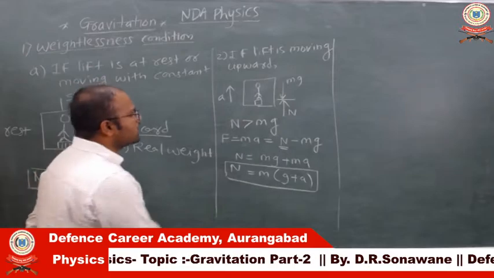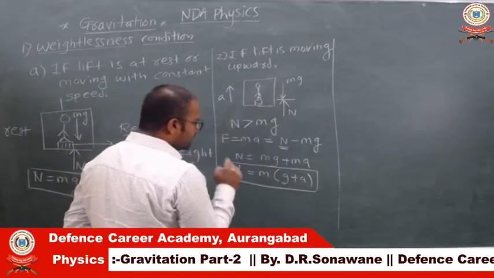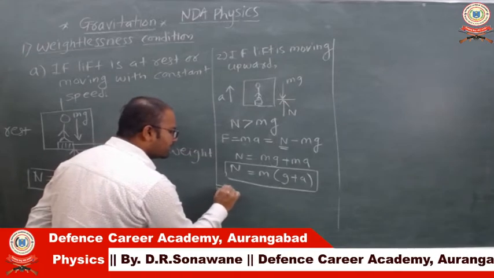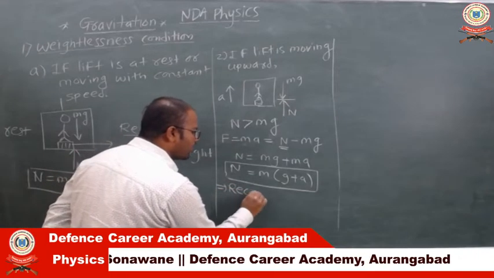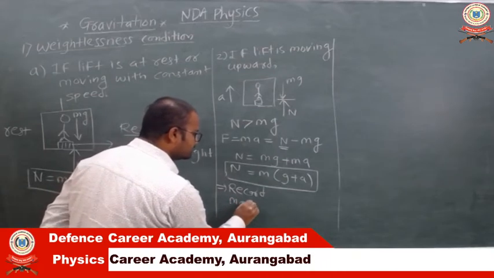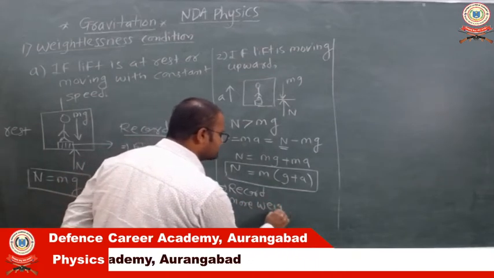But what about the reading on the weighing machine? In this case, when the normal reaction is greater, the weighing machine will record more weight than the real weight.